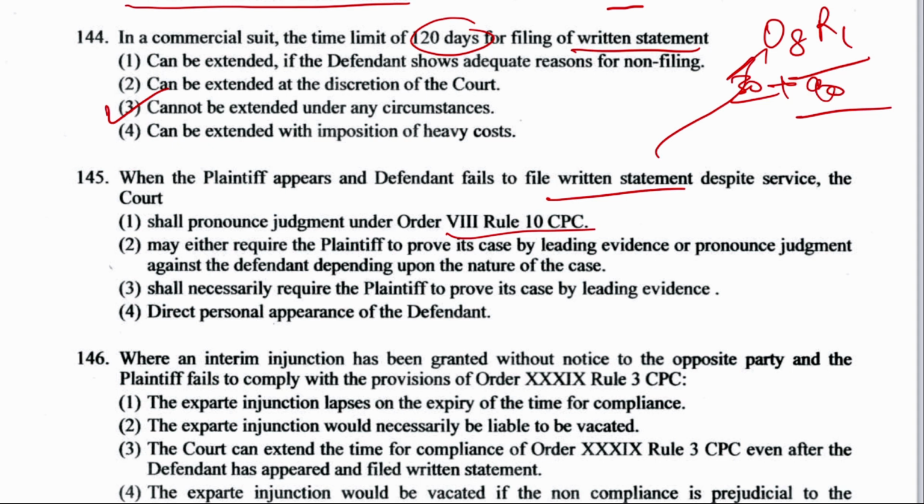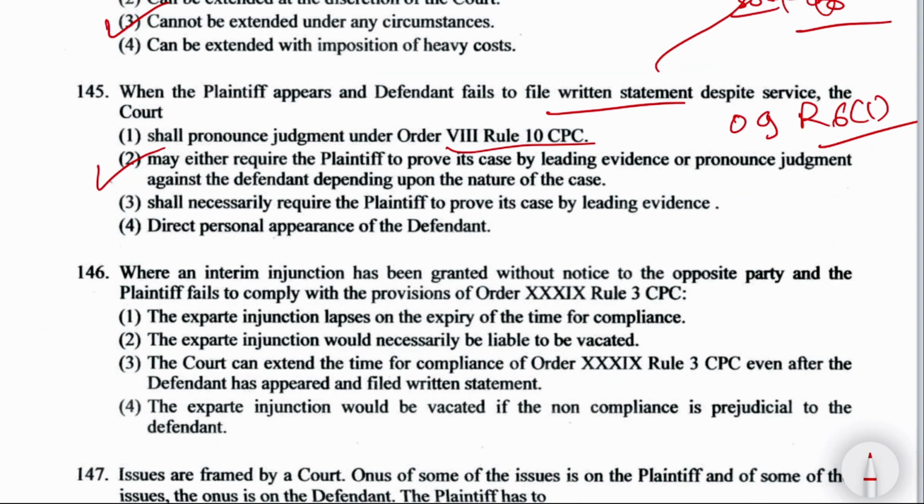Well, the right answer is this second option, may either require the plaintiff to prove its case by leading evidence or pronounce judgment against the defendant. And this is mentioned under Order 9 Rule 6(1), which talks about procedure when the plaintiff appears.